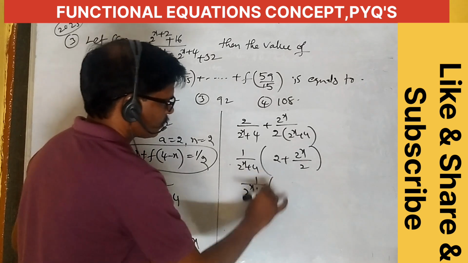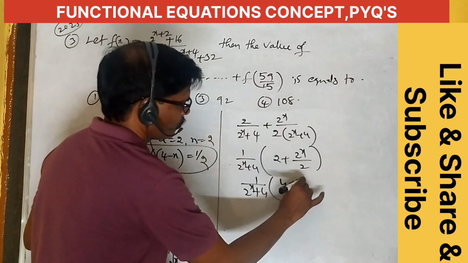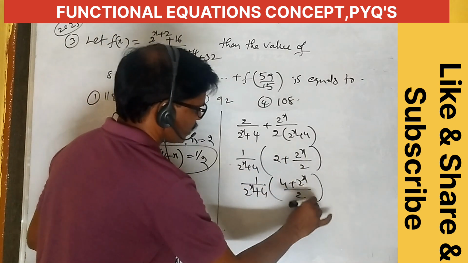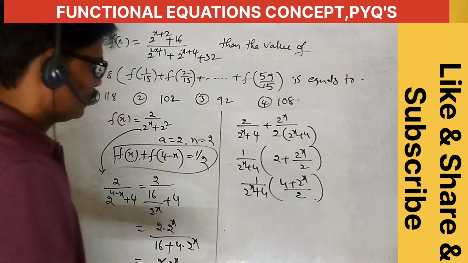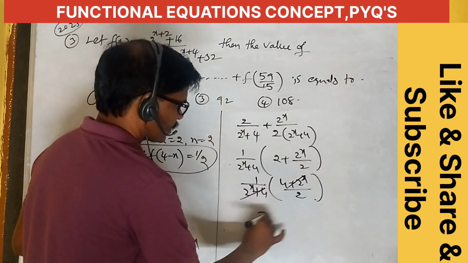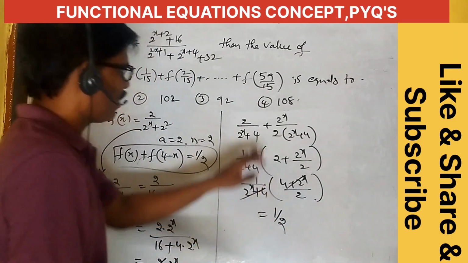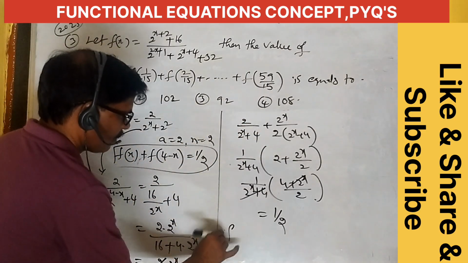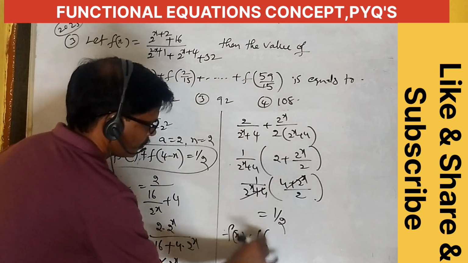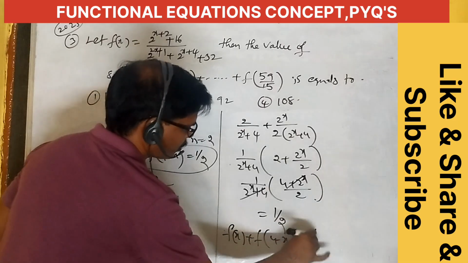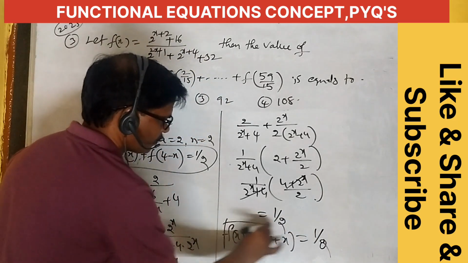Here 1 by 2 power x plus 4, 4 plus 2 power x by 2, 2 power x by 2. Okay, both are cancelled, equal to 1 by 2. Therefore f of x plus f of 4 minus x is equal to 1 by 2. Okay, this is 1 by 2.